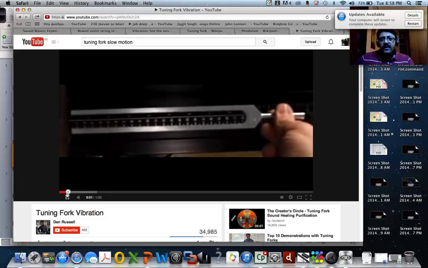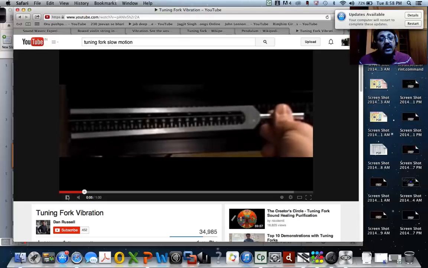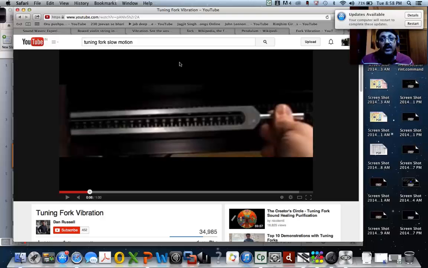You can see what is happening with the tuning fork. Again, I just want to show you. This is actually shown in slow motion, right? And you can see what is happening to the prongs. The prongs are vibrating. And what kind of motion is this? It is actually moving very fast, but this is in slow motion. Yeah, it is oscillatory motion. You can see it is oscillatory motion, and you can see what is really going on, right?